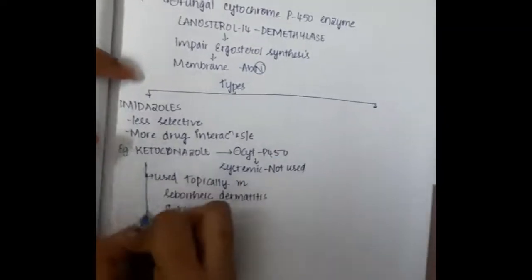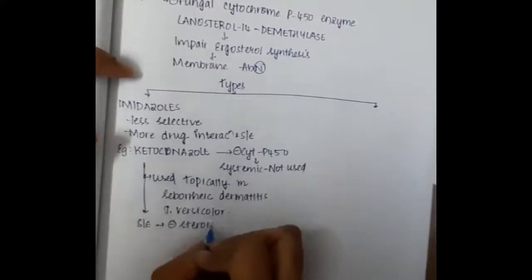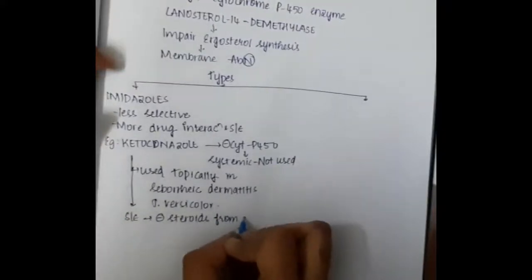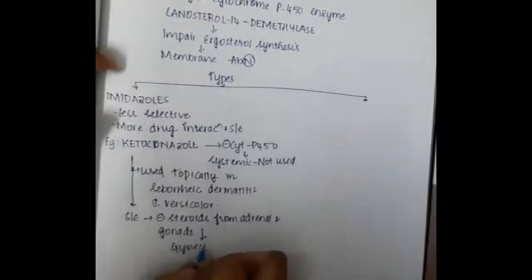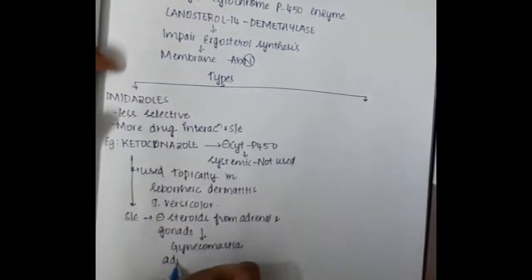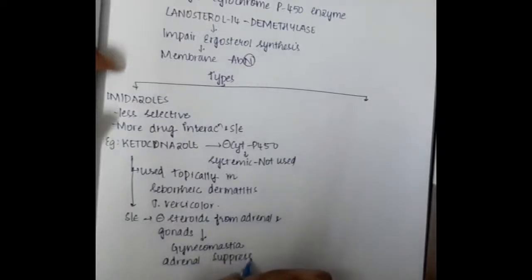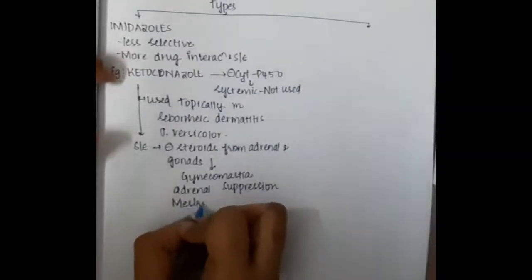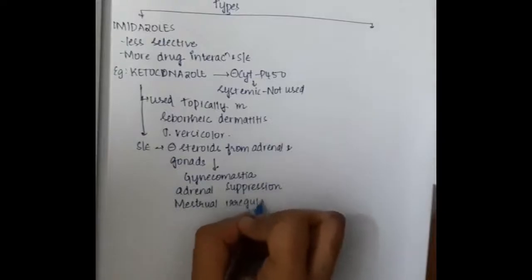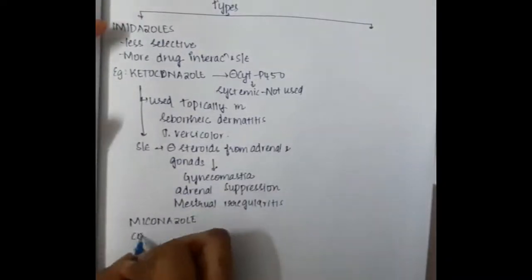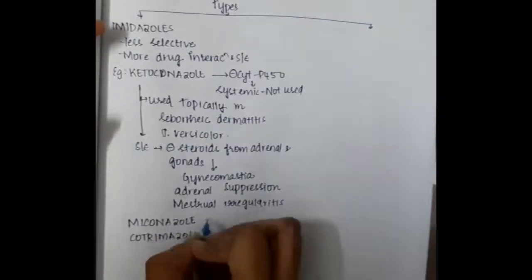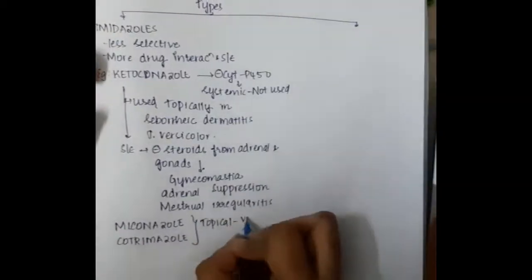Ketoconazole is also used topically in seborrheic dermatitis and tinea versicolor. It inhibits steroid synthesis from the adrenal and gonads, and thus causes gynecomastia, adrenal suppression, and menstrual irregularities.